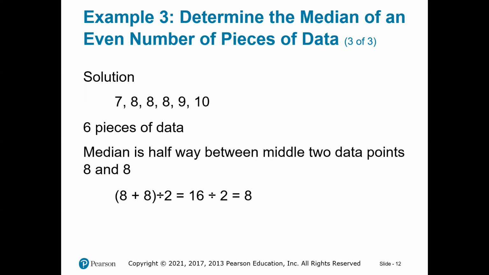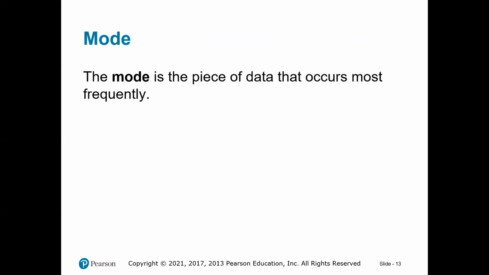Well, the same thing for this one. You add 8 plus 8. I told you that before. Divide by 2, which is 8. That's your median. Now, what is the mode?